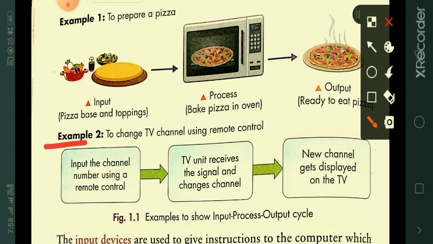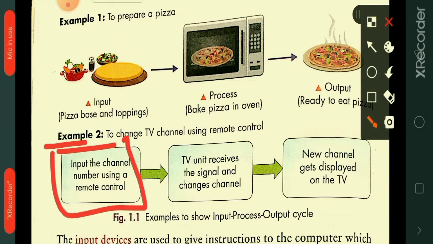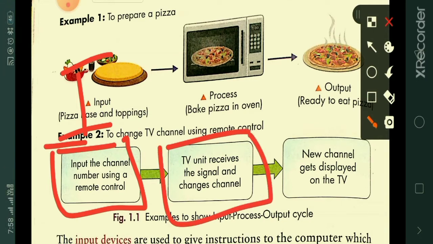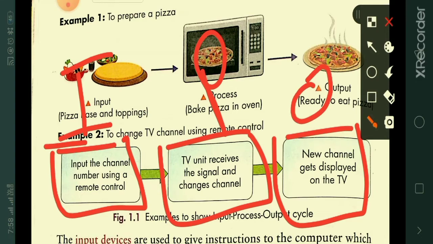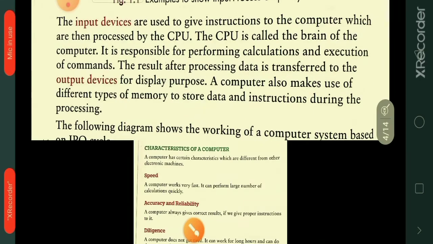One more example we have: to change a TV channel using a remote control. If you want to change the TV channel using the remote control, first you will press the number of the channel using the remote control. So it will become an input. Now your TV unit receives the signal and changes the channel. So this is known as process. Finally you will get the channel which is displayed on the TV. It is known as output. So that is the IPO cycle.